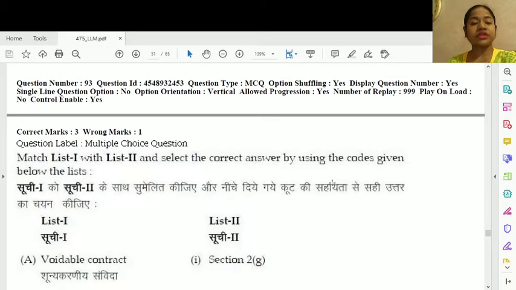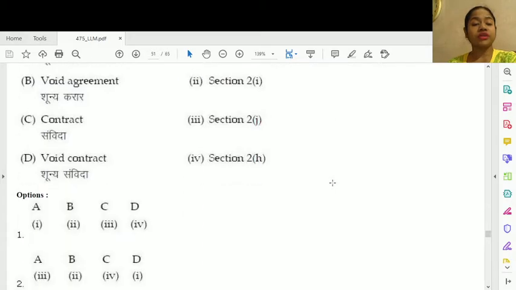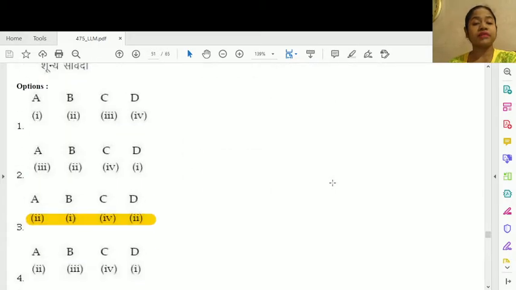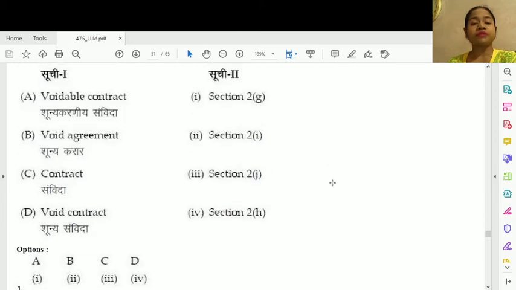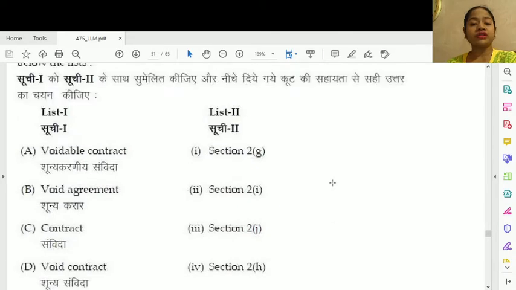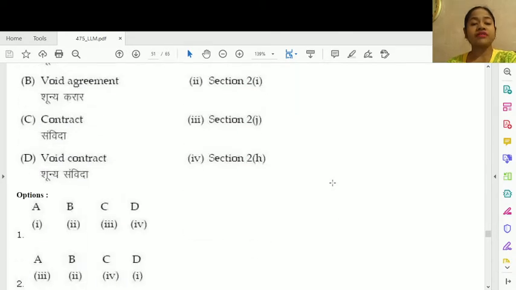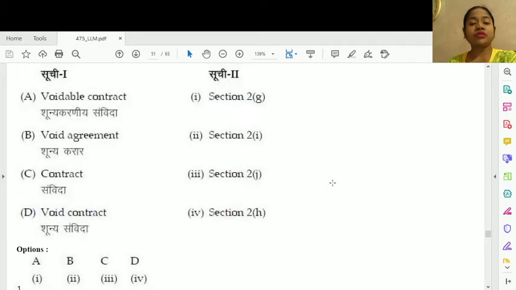Question number 93. Match list with lists. Select the correct options using the codes given below. The correct option is A3, B1, C4, D2. Voidable contract is given under option 2, section 2(i). Void agreement is given under section 2(g). Contract is given under section 2(h). And void contract has been given under section 2(j).